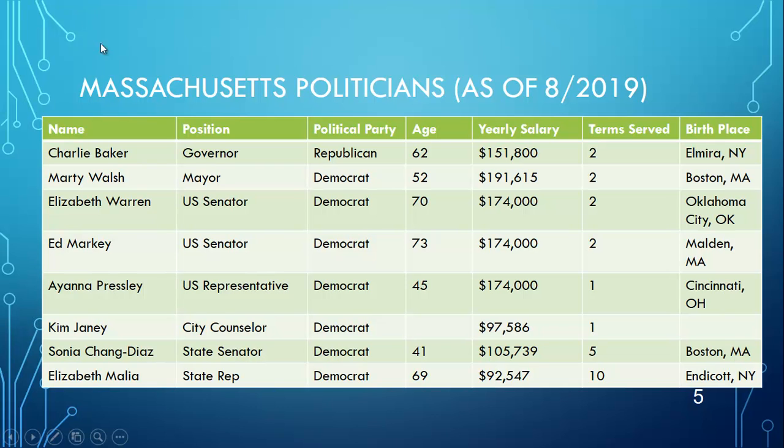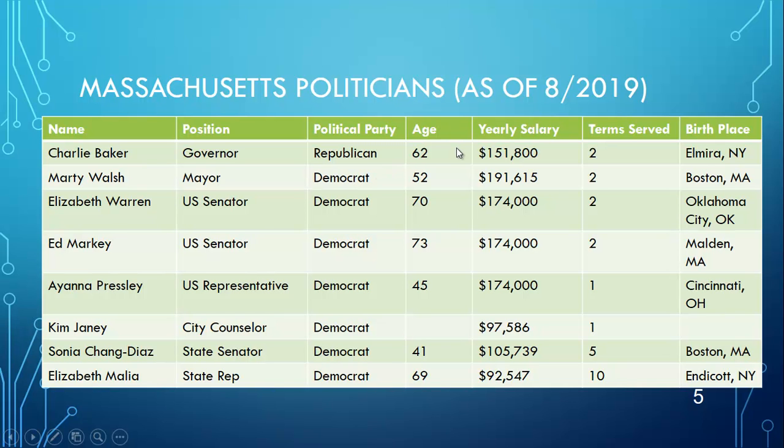So we'll start at the beginning. Remember, name, these are the individuals, not a variable, so we're going to skip that. Position, though, is a categorical variable, right? It places them into different categories. Charlie Baker is our governor. Marty Walsh is our mayor. Our United States senators are Elizabeth Warren and Ed Markey, so on and so forth. Those are categories they're being placed into. Political party is also categorical, right? We have one Republican and a whole bunch of Democrats. Not very surprising for Massachusetts. But those are just categories they're being placed into.